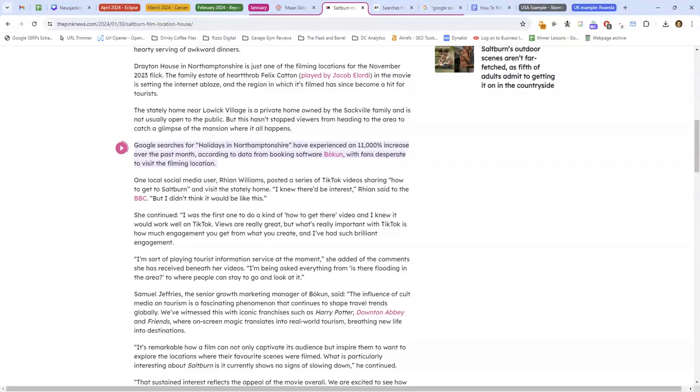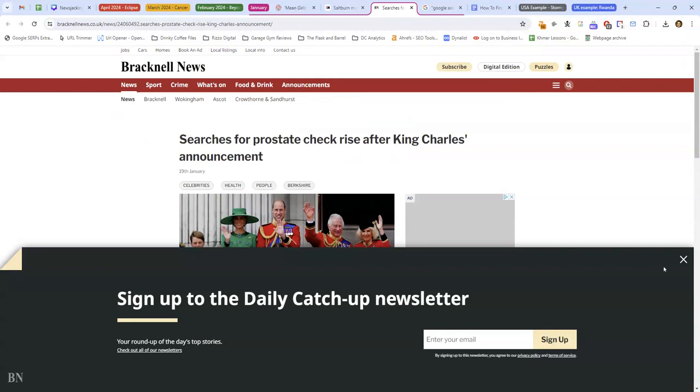If you don't know, there's a place called Saltburn in the UK, which I think is where Saltburn was set. I haven't actually seen the film myself, but yeah, holidays in Northamptonshire. So holidays in Saltburn have increased 11,000% over the past month, according to data from booking software Bokken. But I don't actually think it's Bokken's data. I think it's just Google Trends data that Bokken have quote unquote found.